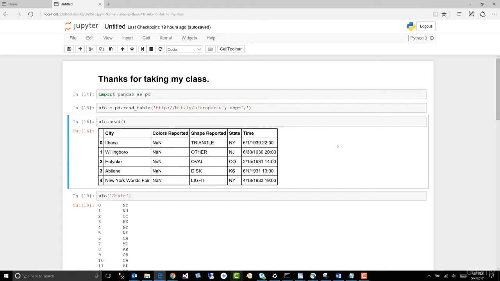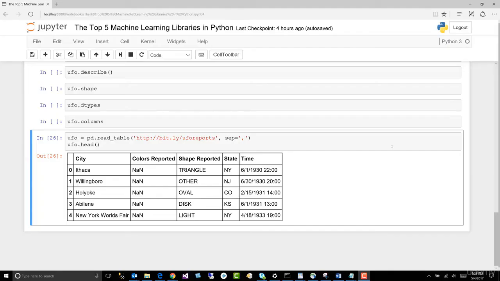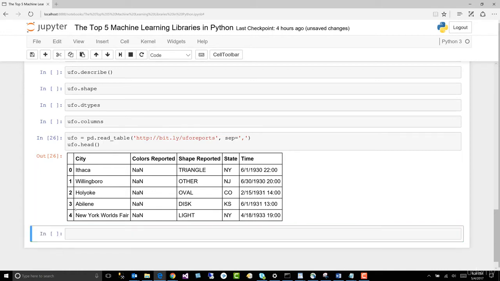All right, in this lesson, we've seen how easy it is to import some data and then to manipulate that data with some of the commands we've seen in the previous lesson and some new commands. In this lesson, let's continue manipulating our data. So we've got our bit.ly here, and we've got our UFO data. Let's go ahead and add another cell.